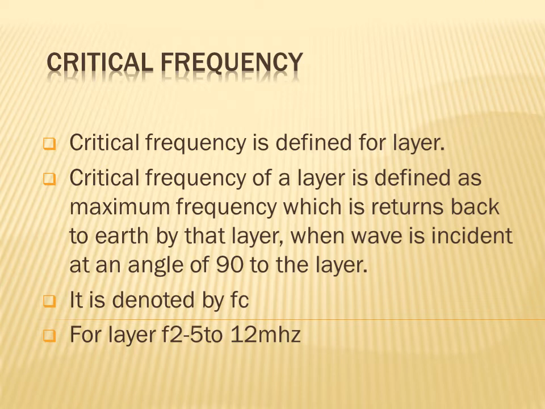For example, for the layer F2 the critical frequency is 5 to 12 megahertz.